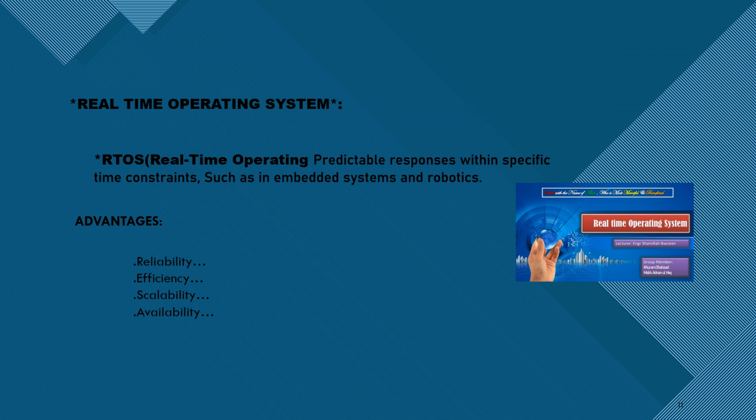Real time operating system. It's also known as RTOS. The real time operating system provides predictable responses within a specific time constraint, such as in embedded systems and robotics. The advantages of real time operating systems are reliability, efficiency, scalability, availability.